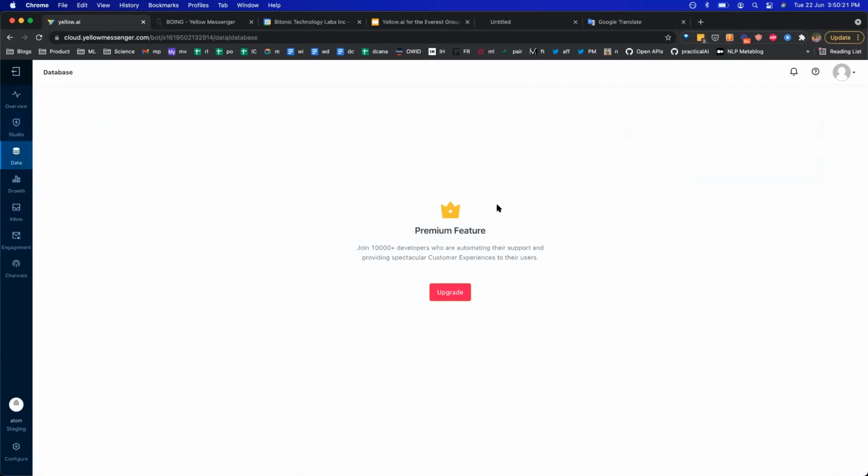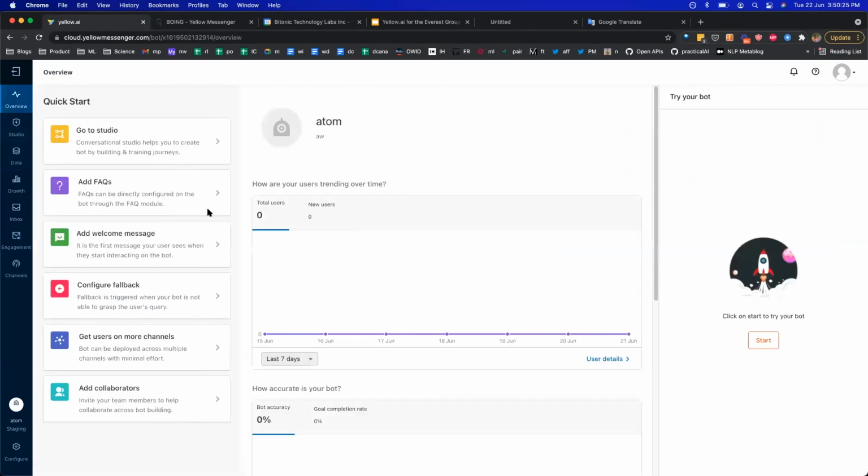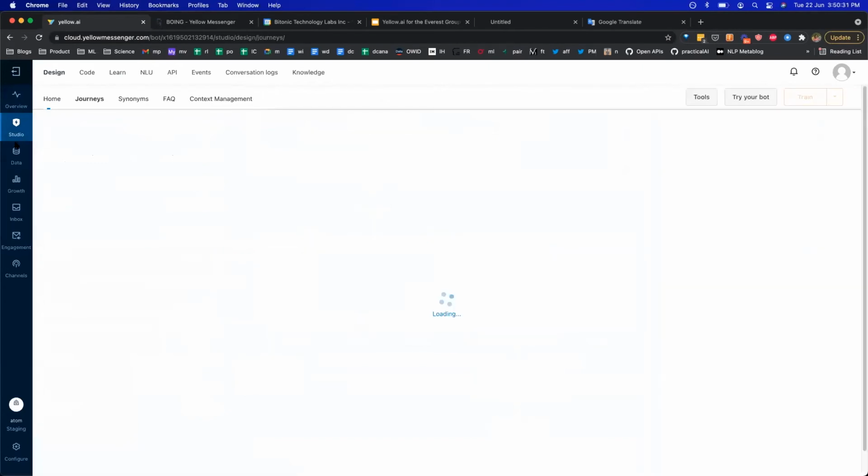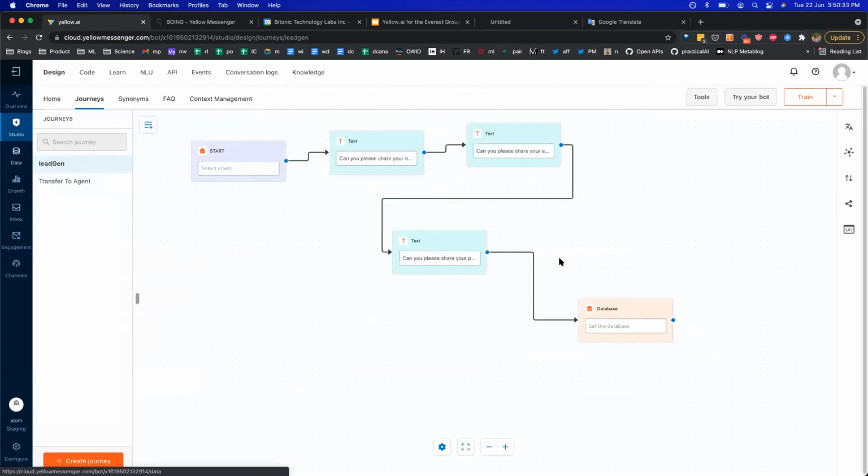Oops, for this particular subscription, I'll have to upgrade to be able to create a new table. I'll probably try and show you this in a different subscription, but it's fairly simple. You can just go to the data section here and create a new table.